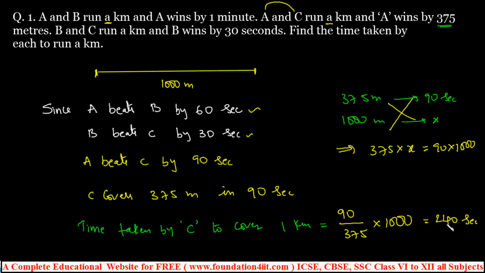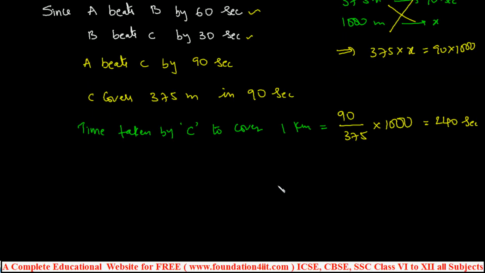So we got that clearly. Then we can find the time taken by A and B, simple. Yes, so the time taken by A to cover 1 kilometer is 90 seconds less, because A beats C by 90 seconds. C is taking 240 seconds, so A must take 240 minus 90. So the time taken by A to cover 1 kilometer: C is 240 seconds. From this you should subtract 90 seconds, because A wins compared to C by 90 seconds. So 150 seconds it is.